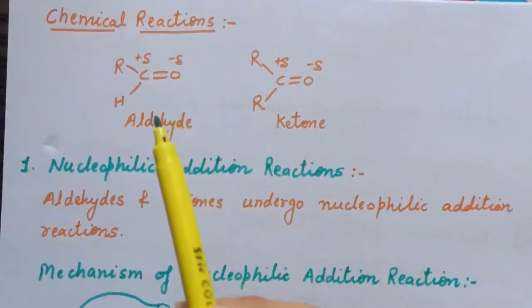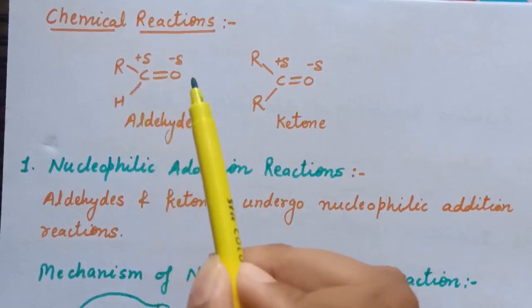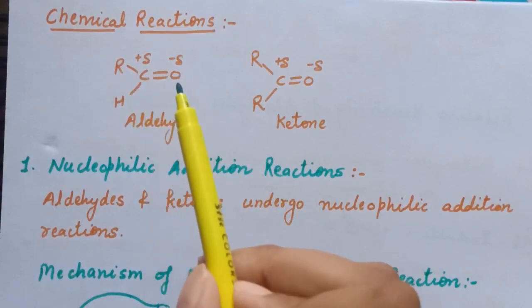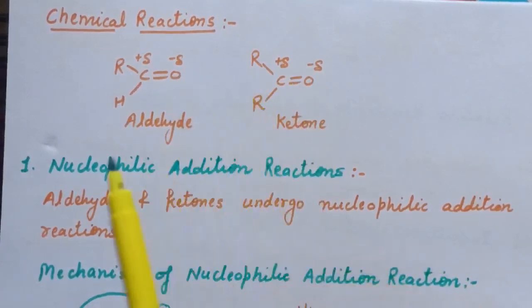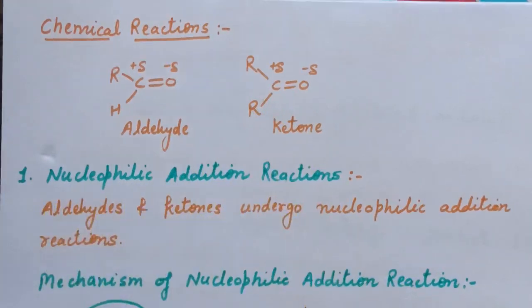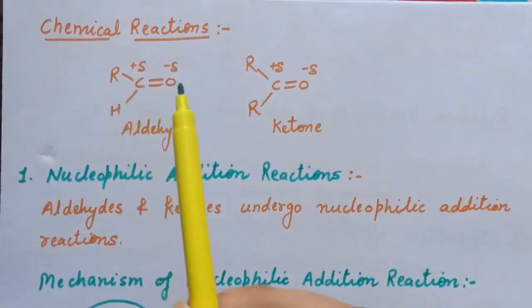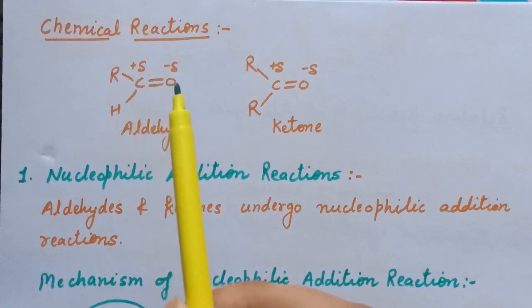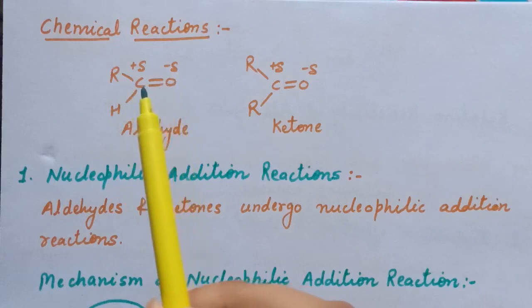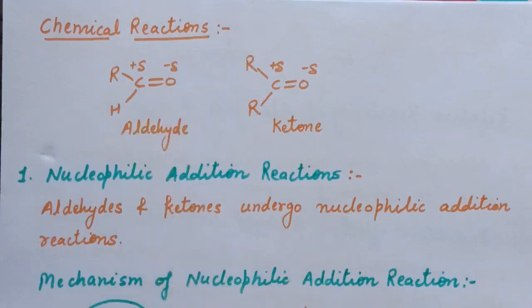Since aldehydes and ketones both possess the carbonyl functional group, they undergo similar reactions. First is nucleophilic addition reaction. As we have discussed in the structure of carbonyl group, due to difference in the electronegativity of carbon and oxygen, this bond is polarized, and the carbon gets partial positive charge and the oxygen gets partial negative charge.